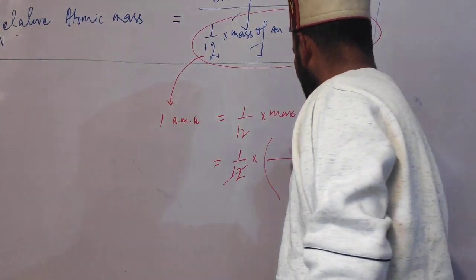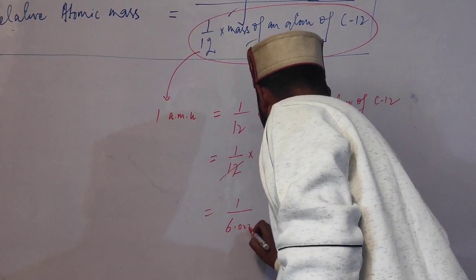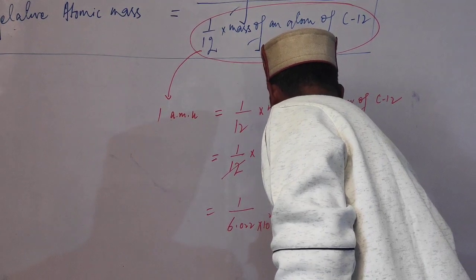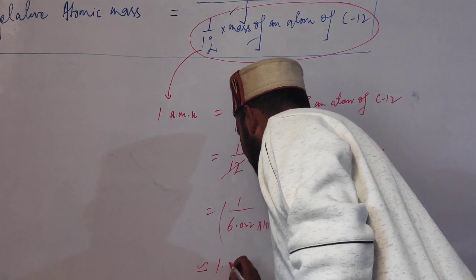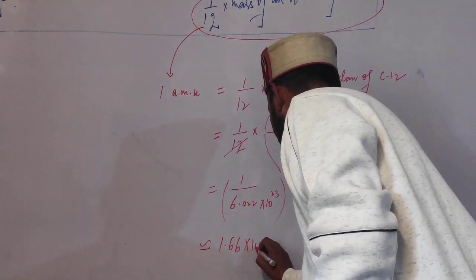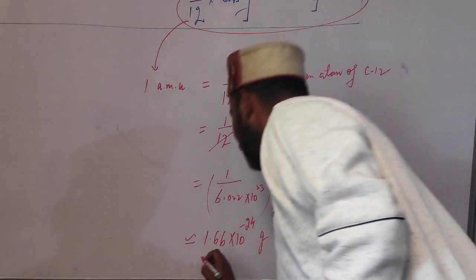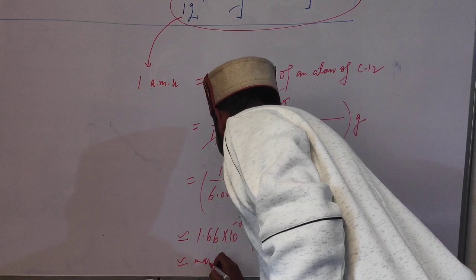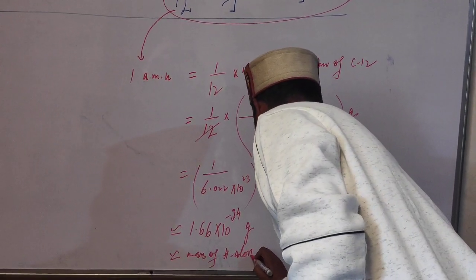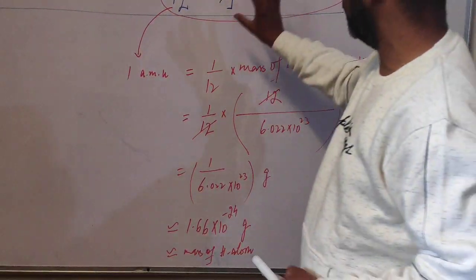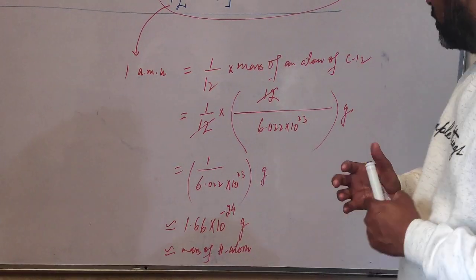So when we solve this, we get, students, 1 upon 6.022 into 10 raised to power 23 gram. And on solving this, approximately we get 1.66 into 10 raised to power minus 24 gram, which is also mass of, say, approximately hydrogen atom. So that is why this standard was used, because mass of 1/12 of carbon atom is equal to mass of hydrogen.